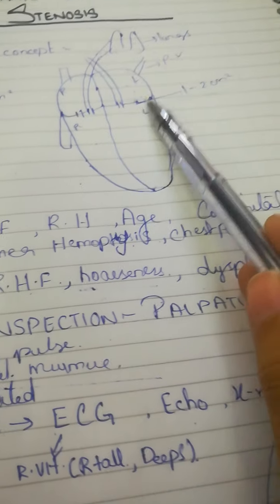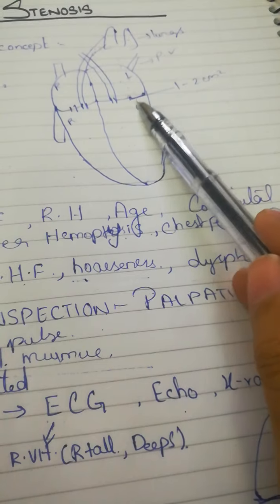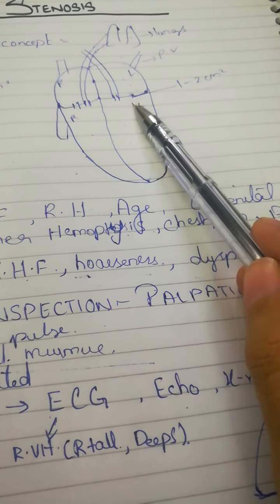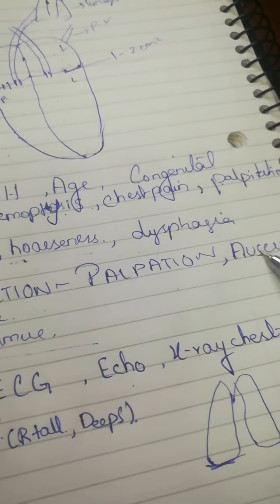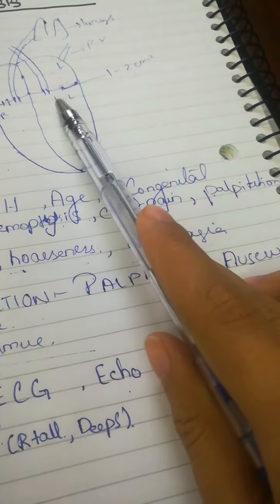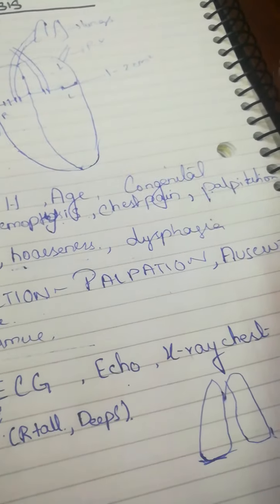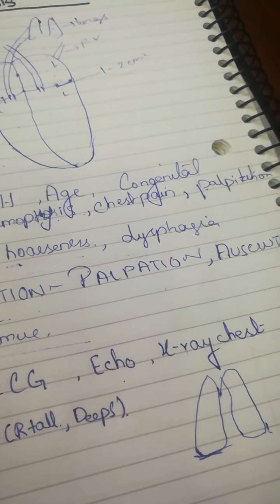On auscultation, if the heart valve is pliable, meaning it is not calcified, it is not stenosed, then we will say that its leaflets are pliable. So there will be a loud first heart sound if the valves are pliable, and if the valves are not pliable, then it will convert into a soft first heart sound, which I will explain later on.